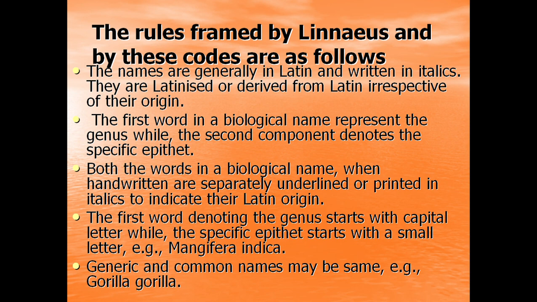Like in example, Mangifera indica, you see in Mangifera, which is the genus. So in Mangifera, M is written in capital. Indica is the species, and Indica I and the other alphabets are written in small letters. So generic and common names may be same. Example, gorilla, gorilla.